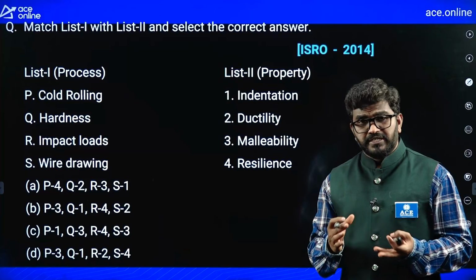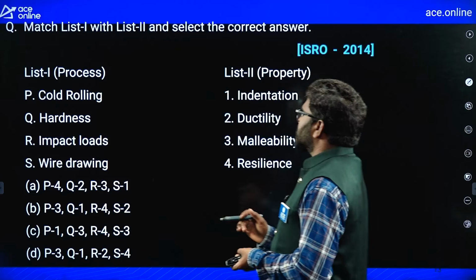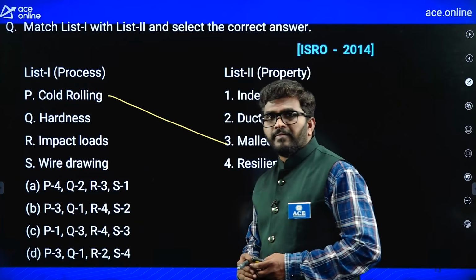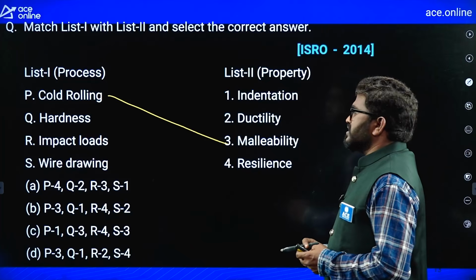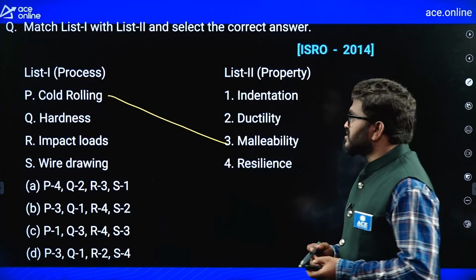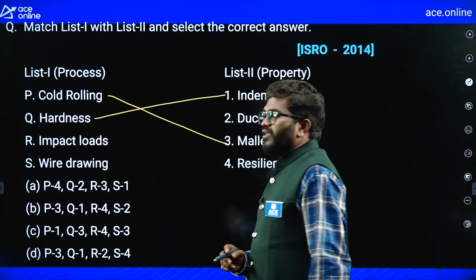To reduce the sheet thickness. So malleability is required. Then second one, hardness. It is the ability of a material to resist indentation. So hardness is first one.